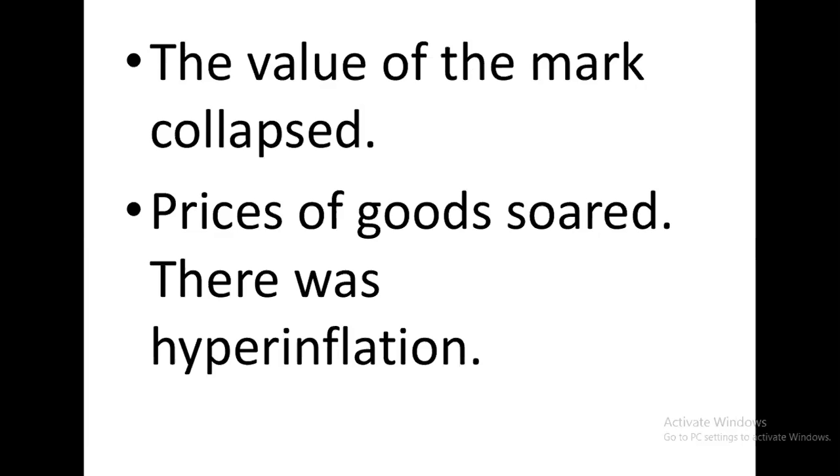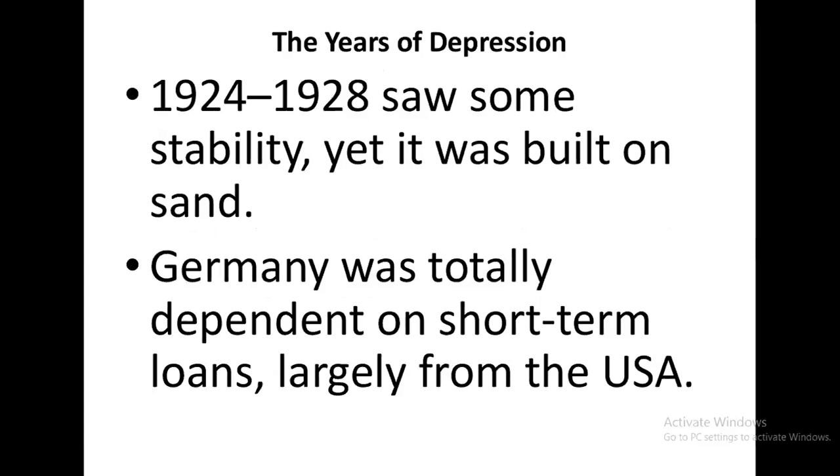Those people who are getting more and more money can buy any kind of things even as prices increase. But the poor people and the middle class, who are not getting any increase in money, what will happen? They are going to face problems in getting goods, right? So the years of depression. What happened to the people? How did the years of depression come?